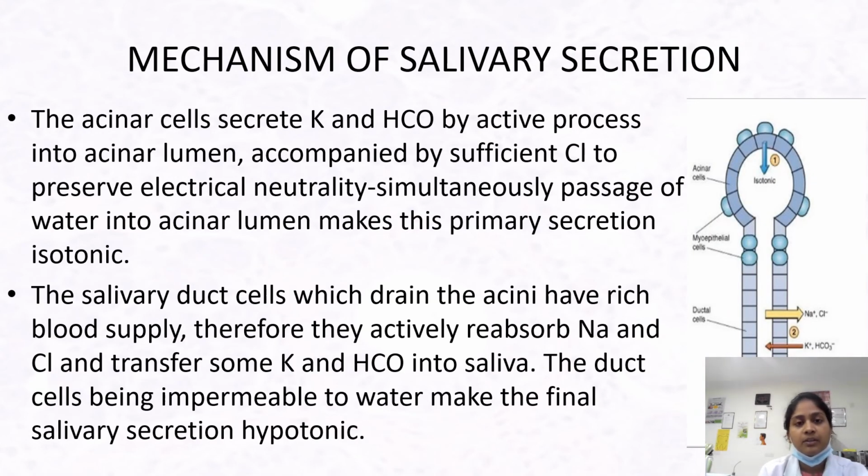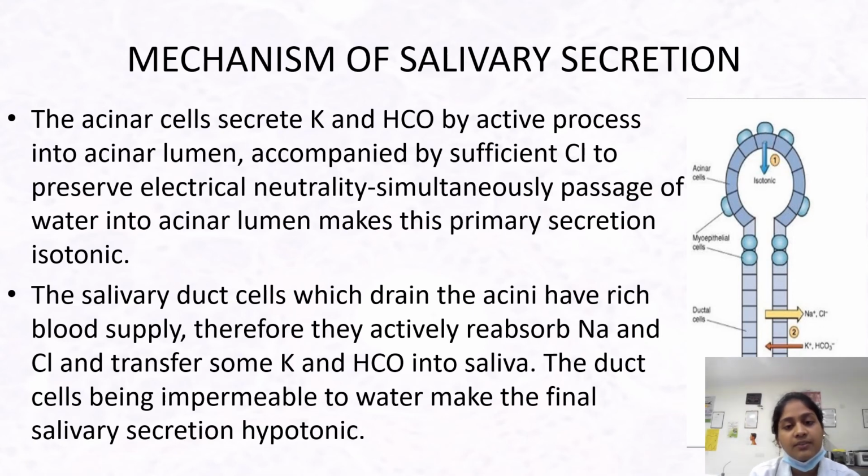Now coming to the mechanism of cellular secretion, the acinar cells secrete potassium and bicarbonate by an active process into the acinar lumen, which is accompanied by sufficient chloride to preserve electrical neutrality. Simultaneously, passage of water into the acinar lumen makes this primary secretion isotonic.